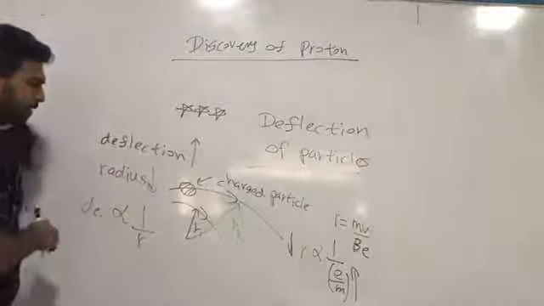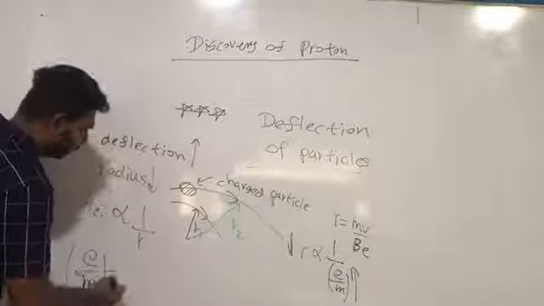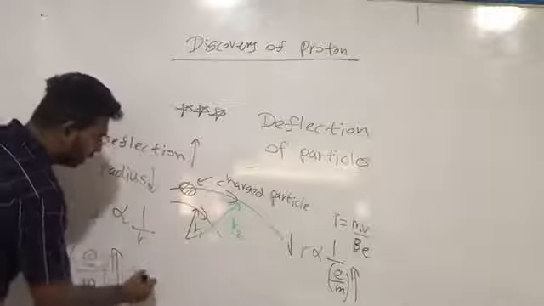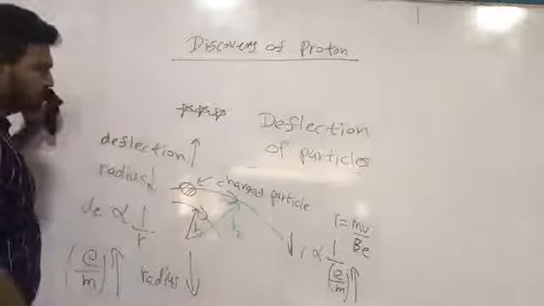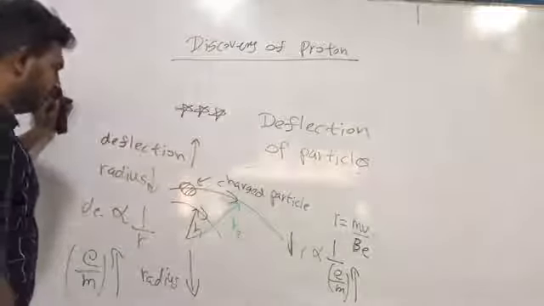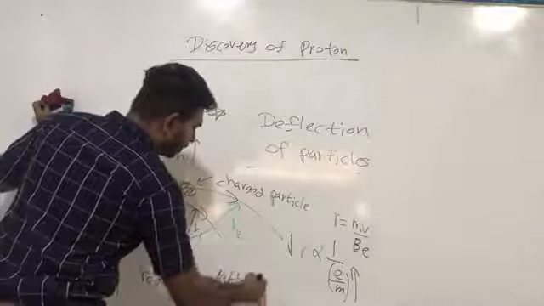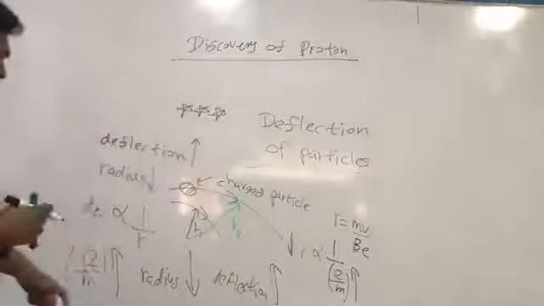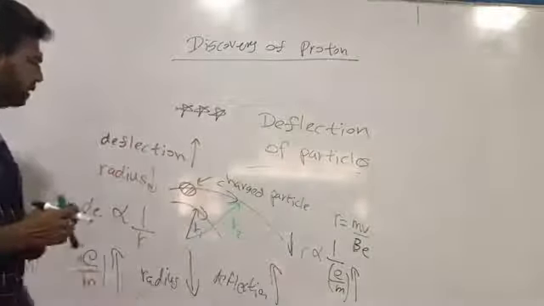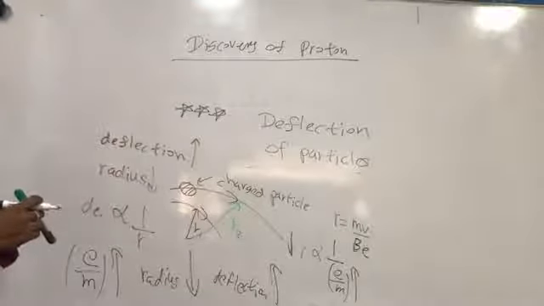So we can write that when the e over m value increases, the radius of the particle decreases, and deflection increases.